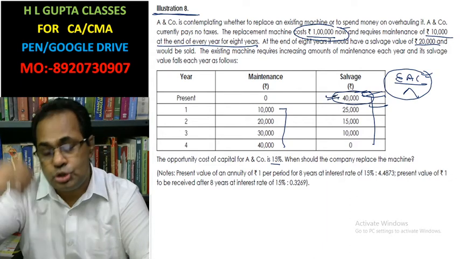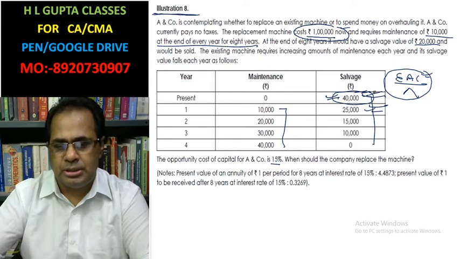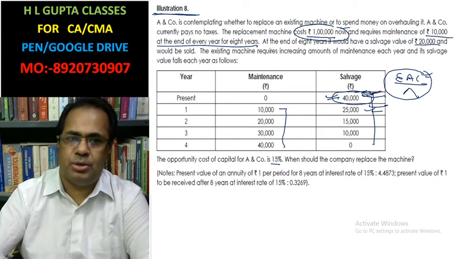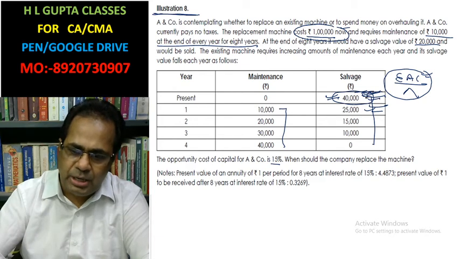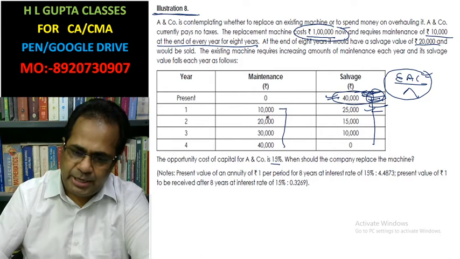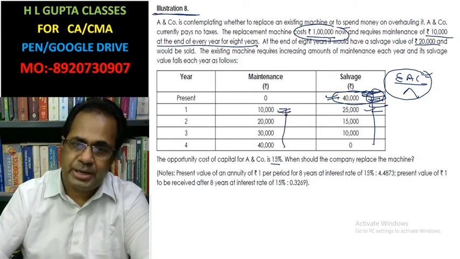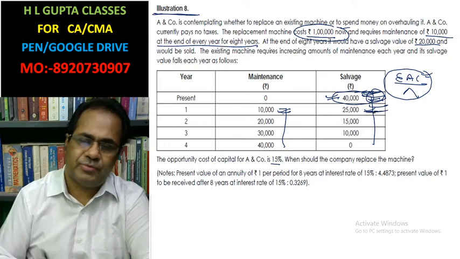We have to sell the same machine after 1 year for 25,000. So this 40,000 sales value, which is the current sales value, you will not receive, and this is your opportunity cost, and you will have to pay the 10,000 maintenance cost at the end of the year, and thereafter you can sell the same machine for 25,000.